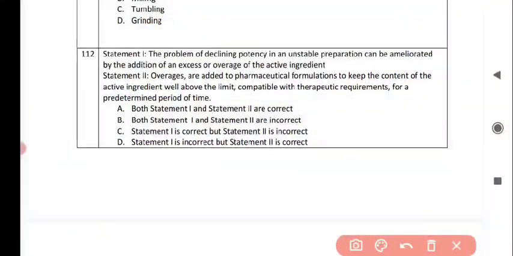Next question is, in this two statements are given. Statement 1 is the problem of declining potency in an unstable preparation can be ameliorated by the addition of an excess or overage of the active ingredient. And statement 2 is overages are added to the formulations to keep the ingredient well compatible with therapeutic requirements for a predetermined period of time. So the correct answer for this is option C, that is statement 1 is correct and statement 2 is incorrect.